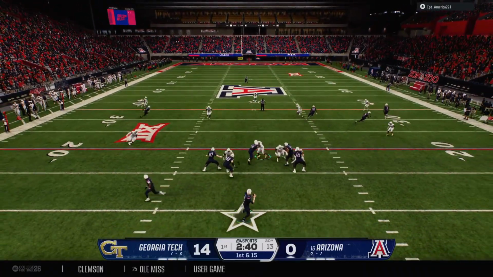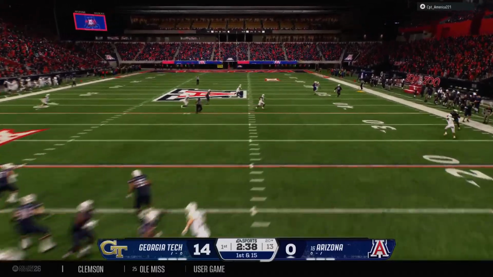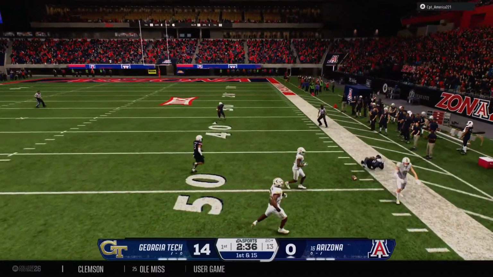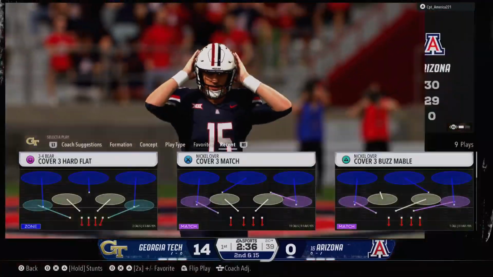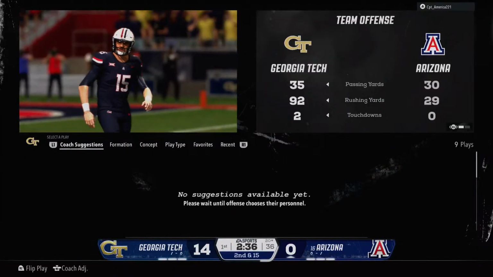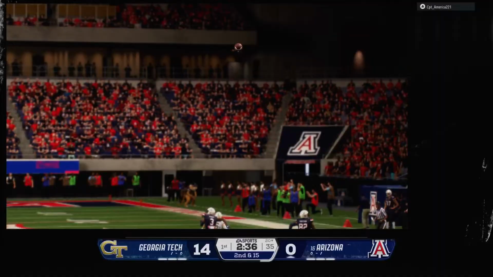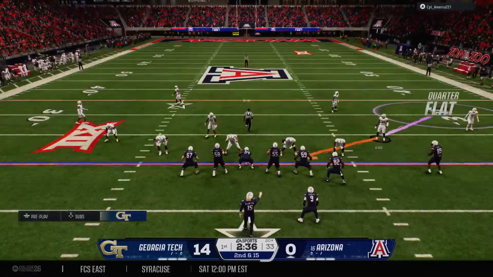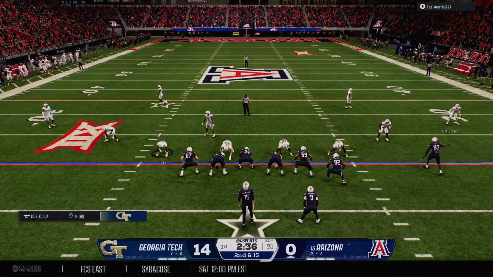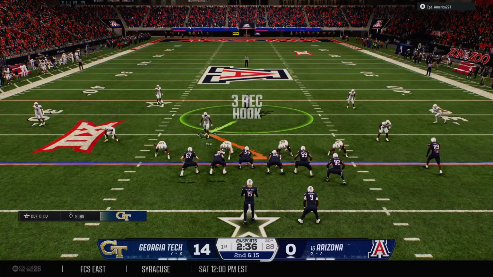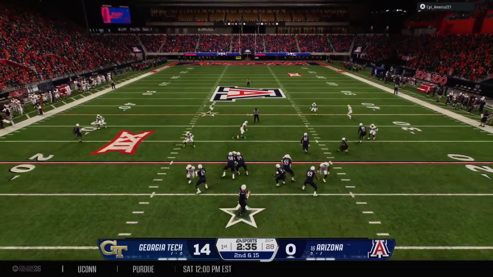Wants to go up top. He fires a bullet to the right. Oh, he had it. The deep ball was there, and it just trickled through his fingers. Well, on defense, they know that this offense is going to try and take shots. They're going to try and keep their secondary players in a position to make these types of plays. Good job on the back end forcing that incompletion.